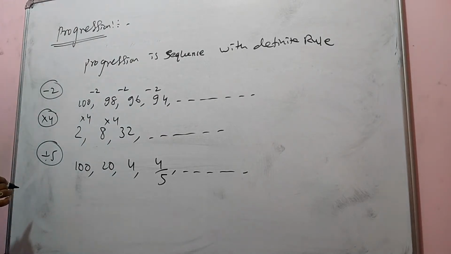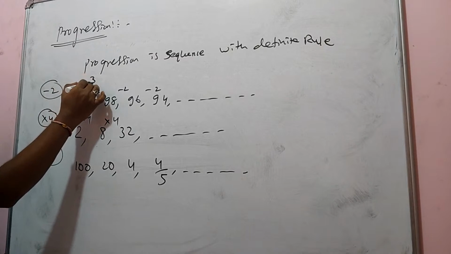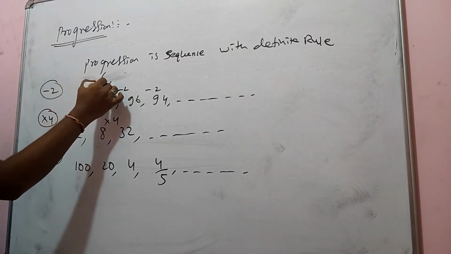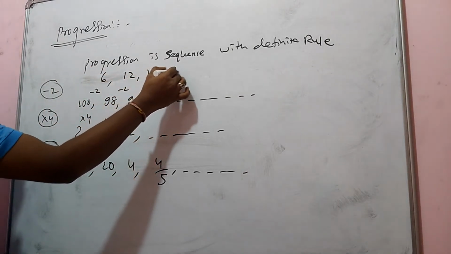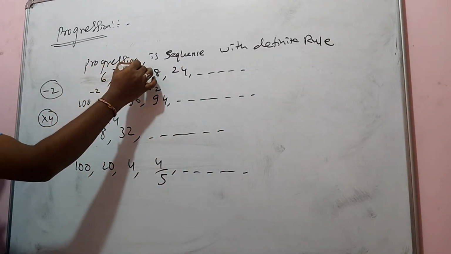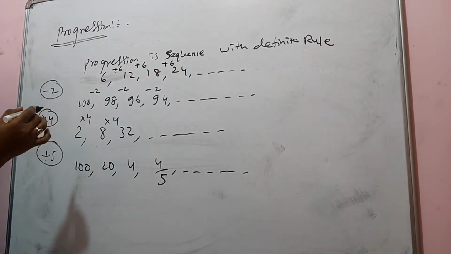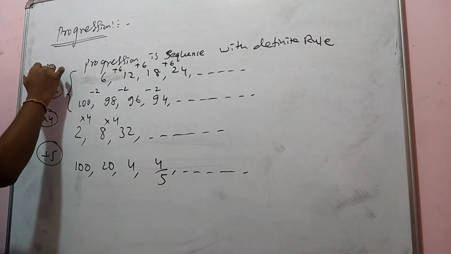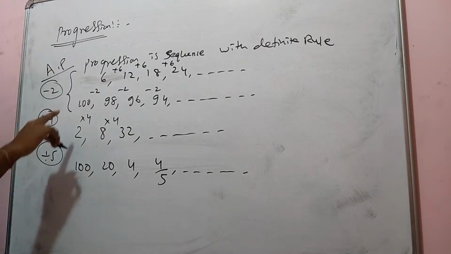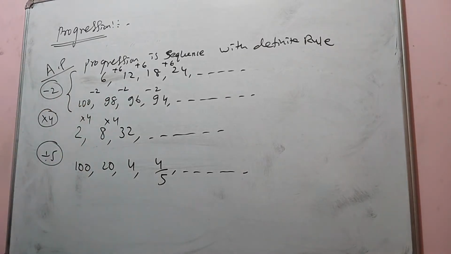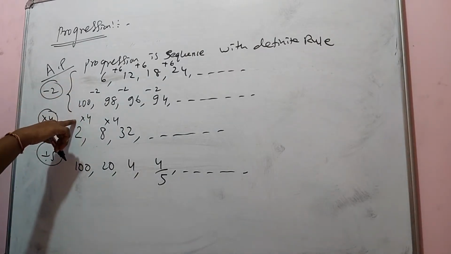So one thing I am telling you here. Suppose you have here 6, 12, 18, 24, like this. So 6 plus 6, it is the addition of 6 plus 6 plus 6 plus 6. You are doing plus 6, you are getting this one. So when it is following certain addition and subtraction, that is called arithmetic progression. If the sequence is getting plus or minus, that is called arithmetic progression.